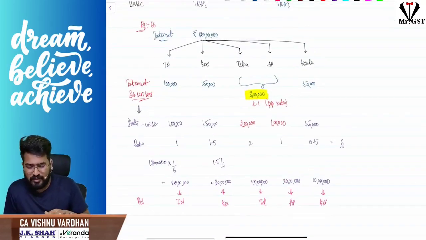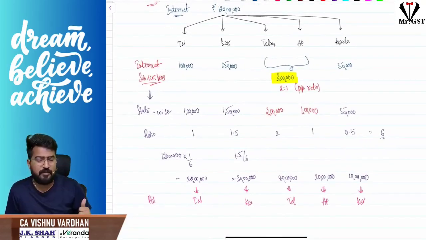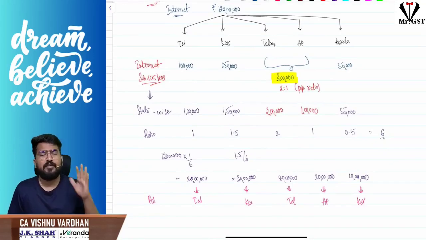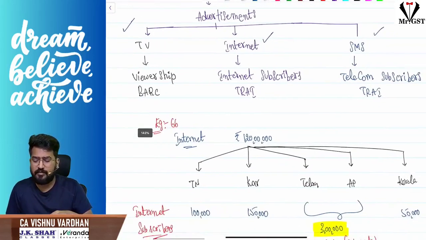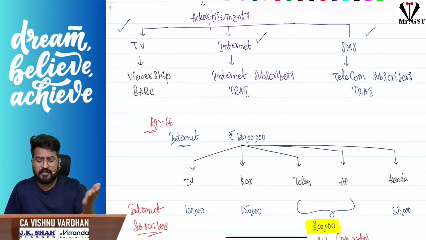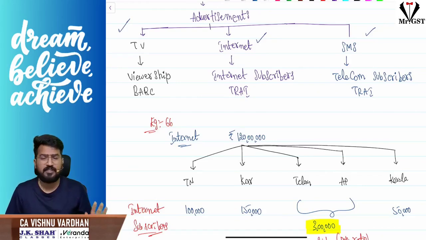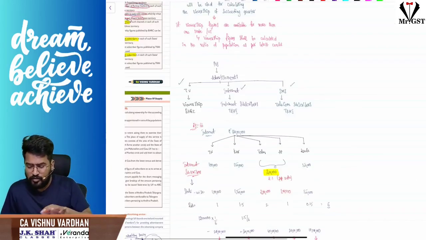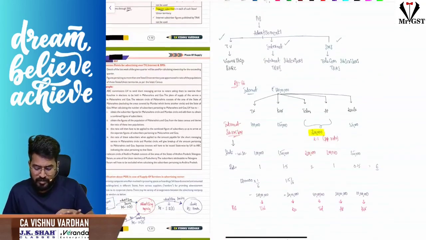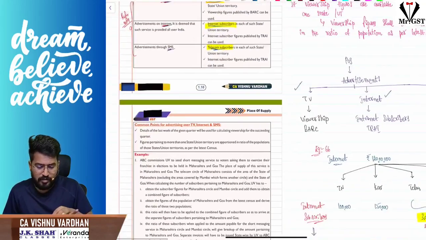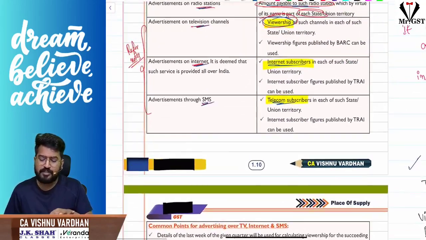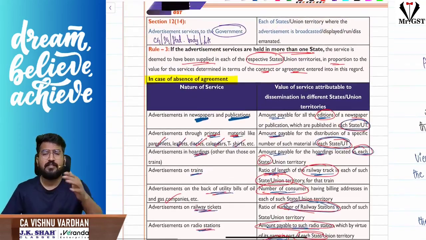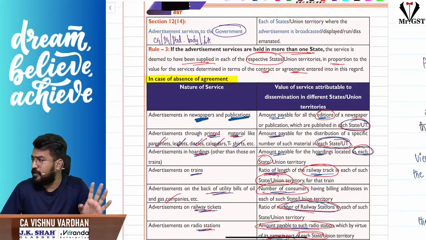That is how you do it even for telecom subscribers or even TV viewership. The only difference is that TV viewership is published by BARC, Broadcast Audience Research Council. Internet subscribers are published by TRAI. Telecom subscribers are published by TRAI. The publishing authority is different. Remaining everything, the procedure, everything is the same, nothing to worry. Okay, so very less chance of being tested in your exam, nothing to worry. Okay, so that is what with respect to section 12 subsection 14 also. So with this we are done with section 12.